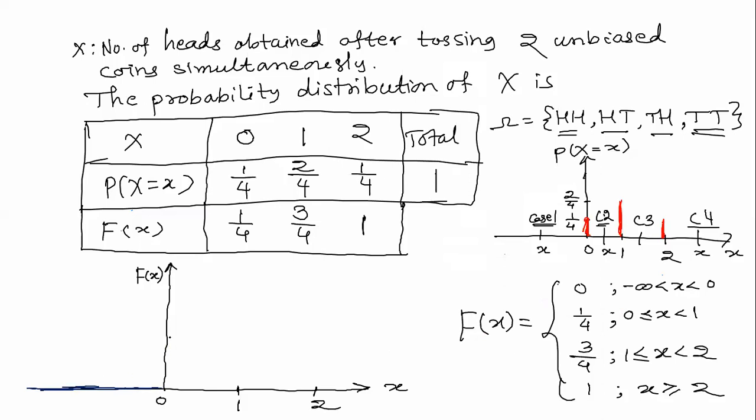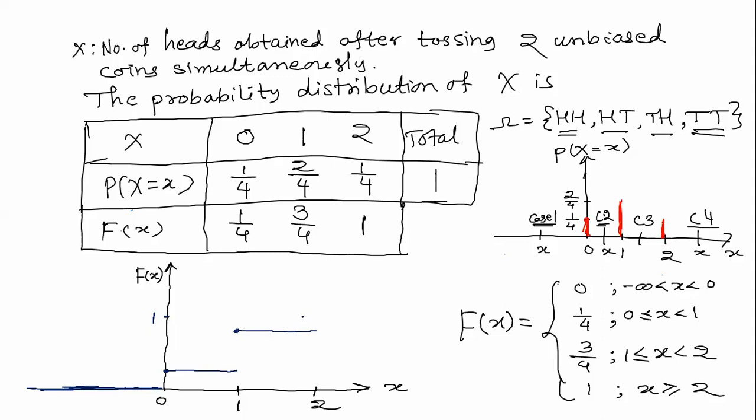And this much distance is 1, no? Then it is 1 by 4, from x equal to 0 to anything but x less than 1. Then it is 3 by 4, which will be somewhere here, from x equal to 1 to anything but less than 2.